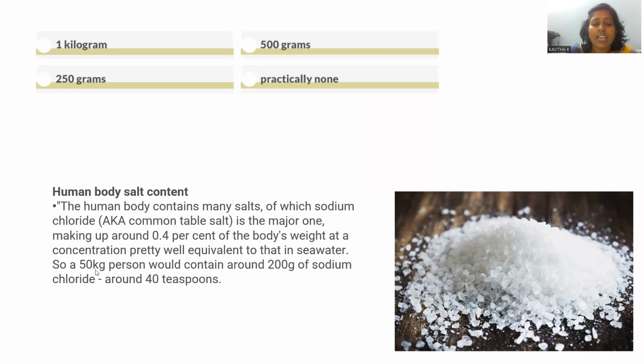For example, if a human being weighs 50 kilograms, then 200 grams of sodium chloride will be present. 200 grams is exactly equal to 40 tablespoons. In this regard, if we consider 50 or 55 kilograms as the adult human weight, then 250 grams is the commonly available salt content in the human being. So option C will be the right answer for the question, how much sodium chloride will be there in the adult human. So 250 grams is the right answer.